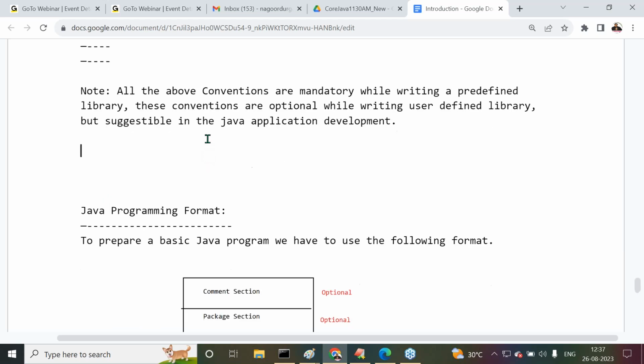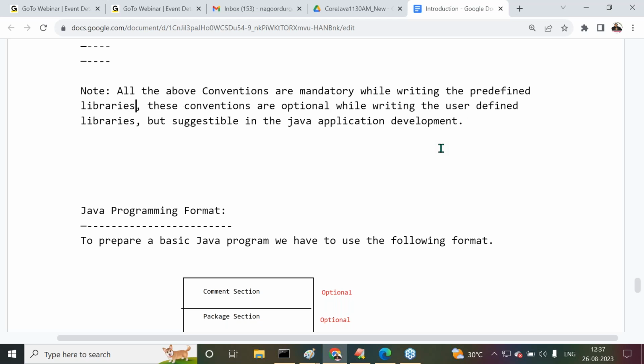That's it. Notice, all the above conventions are mandatory while writing the predefined libraries, but these conventions are optional while writing the user-defined libraries, but suggestible in Java application development. Okay, right, we understood the point clearly.